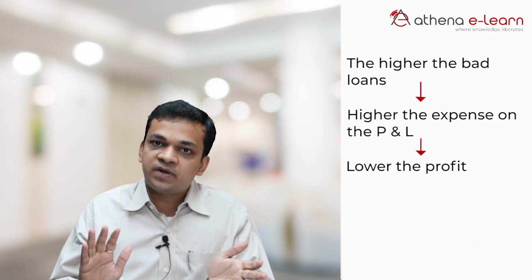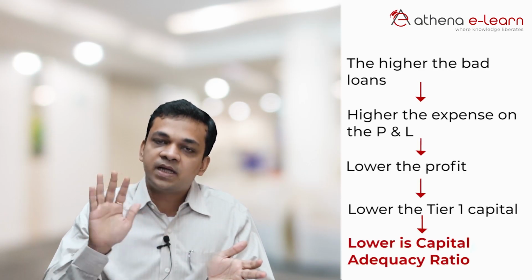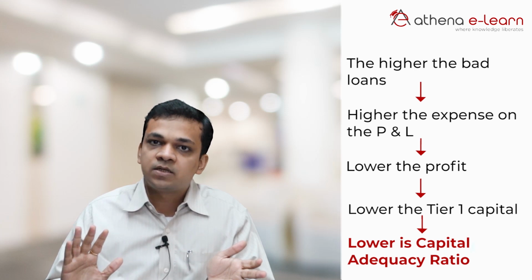So the higher the bad loans, the higher the expense on the P&L, the lower the profit, the lower the tier 1 capital and the lower the capital adequacy. So while you may be sitting with all the cash, if the loans which have been given in the past start to haunt you, you will face problems in capital adequacy.